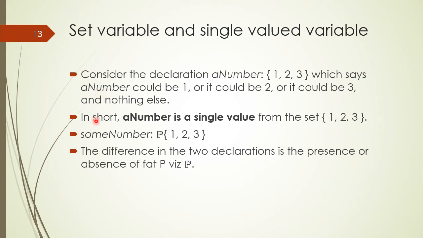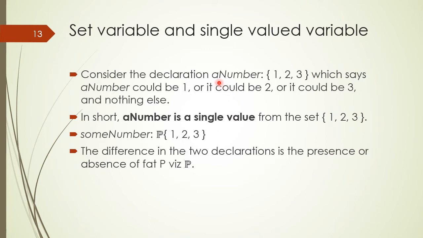In short, we can say that a number is a single valued variable and its values are taken from the set on which we have declared this variable. Now consider another variable, some number, which is declared on a power set of the same set 1 2 3, and the difference in the two declarations is the presence or absence of fat p.